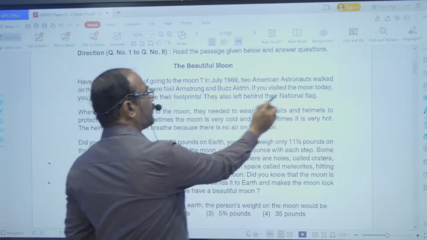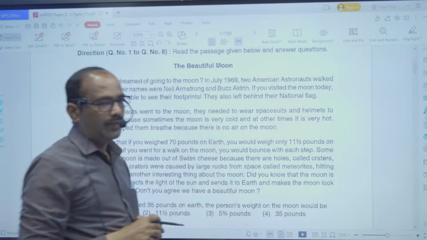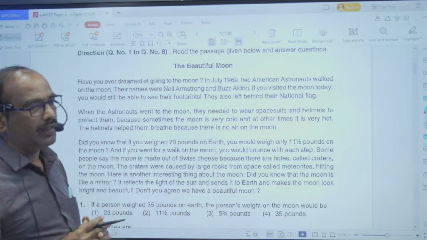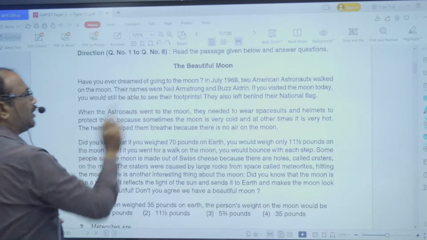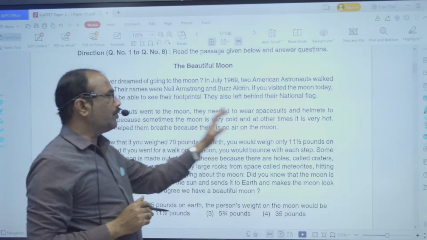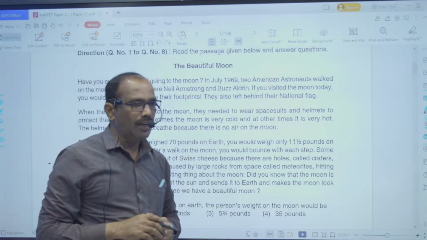And they also left behind their national flag. They also left their national flag. It means American national flag. When the astronauts went to the moon, they needed to wear space suits and helmets.